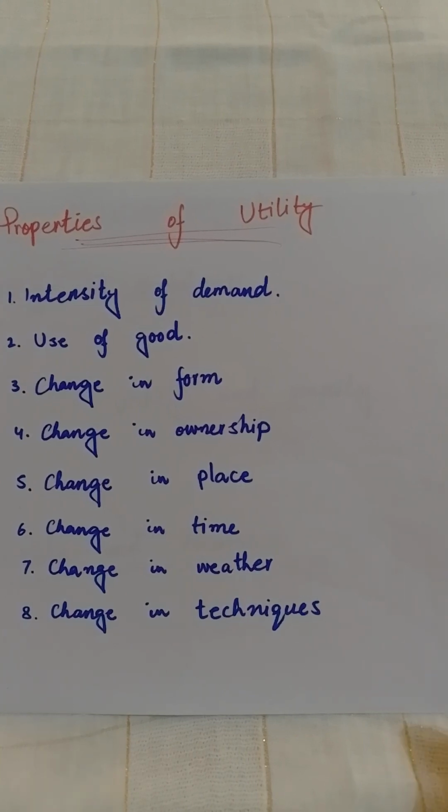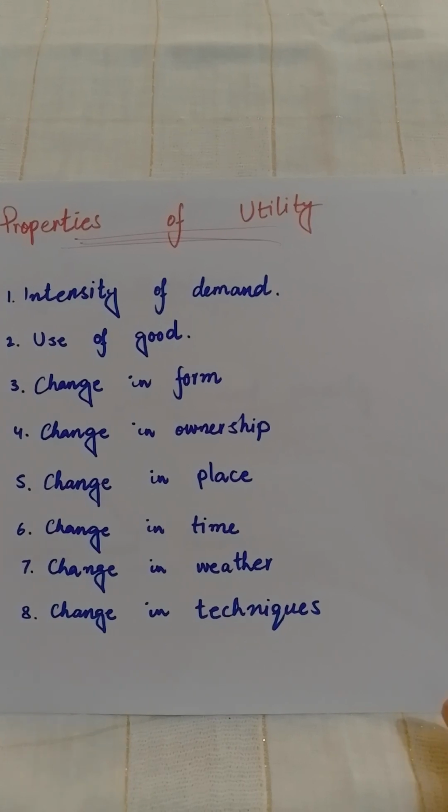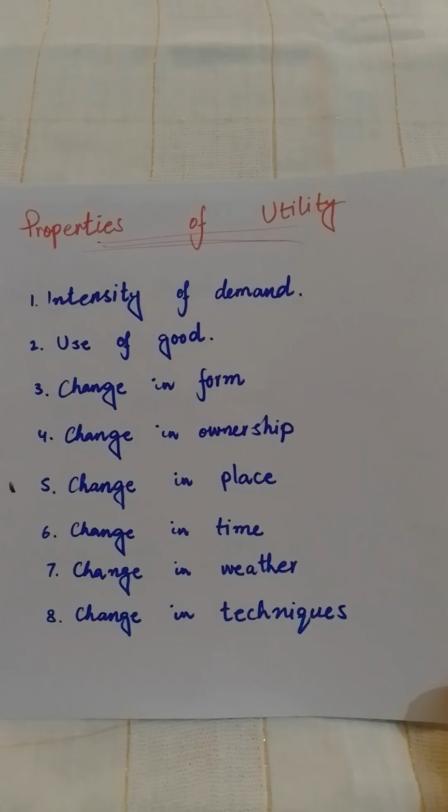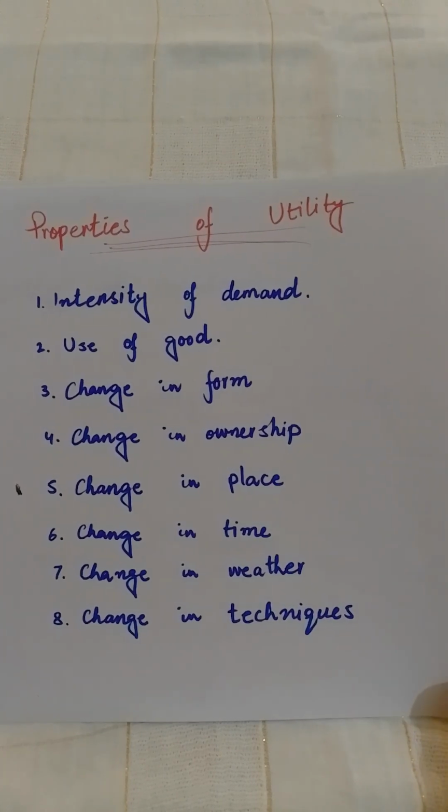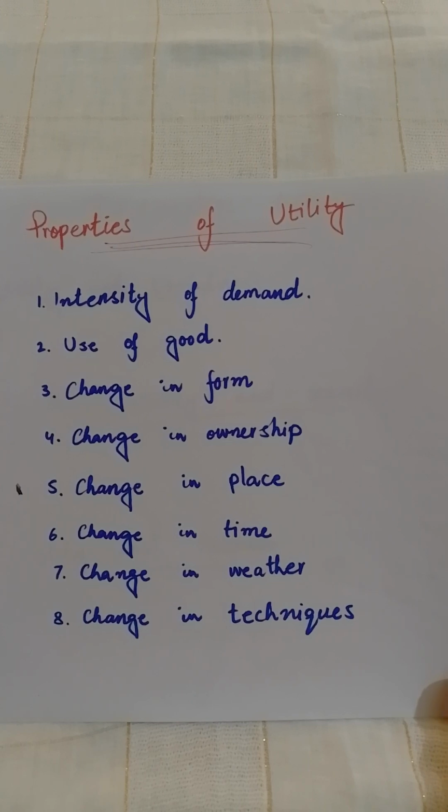Number one is intensity of demand. Utility depends upon the intensity of demand. If a person is not hungry, then food is not useful for him. If a person is not a student, then a pen is not his requirement.